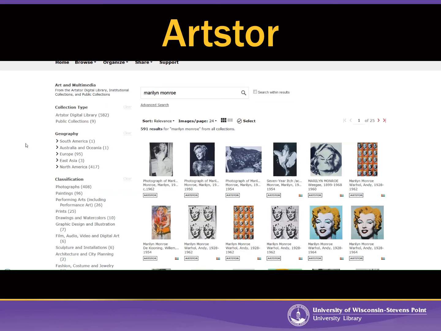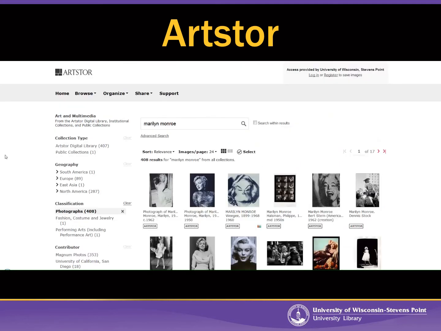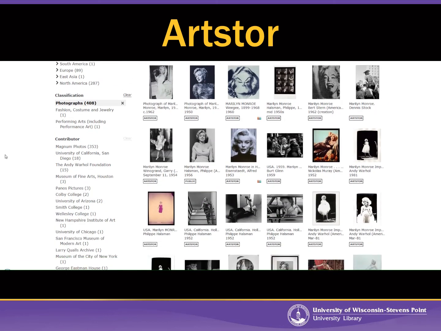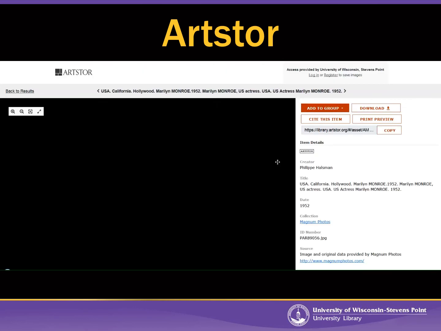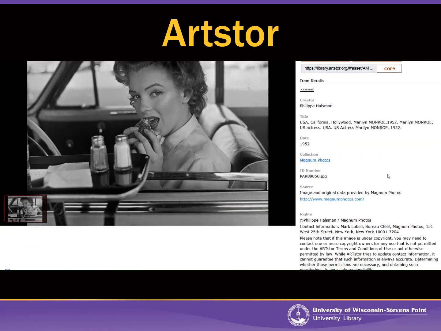But let's say that we were looking for photographs of Marilyn Monroe. So we could apply that filter over here in the left-hand column. So under classification, just show me the photographs. And there's over 400 of them, including many of them that I've never seen before. I kind of like this one over here. This one is of her just eating a hamburger in a drive-thru. And then all of the information about this photograph is over here.